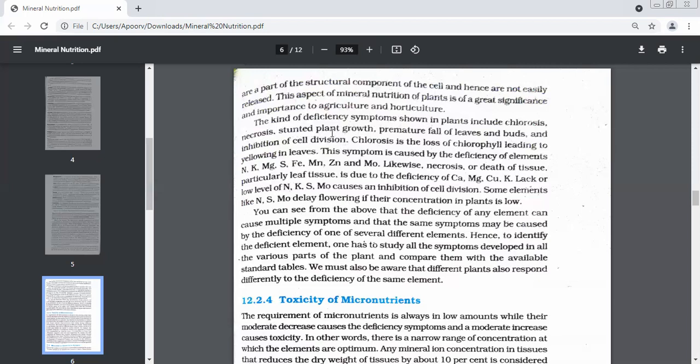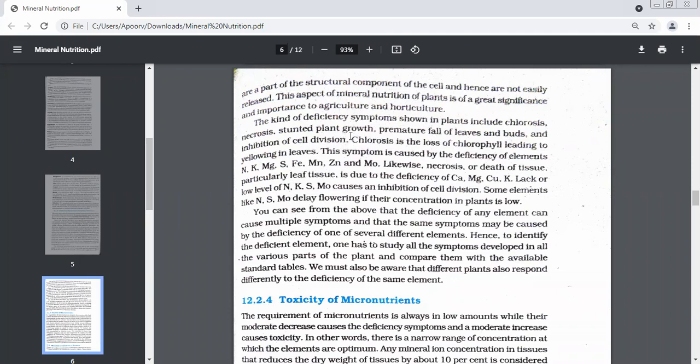The plant remains to be a dwarf. छोटा रह जाता है. Premature fall of leaves and buds. Leaves should fall after a certain age when they become senescent. But sometimes young leaves fall down. And buds, before becoming flowers and fruits, also fall down. This is called premature fall of leaves and buds. There are certain rose bushes which have this problem. Buds are there, but buds never become flowers. They fall down before becoming flowers.